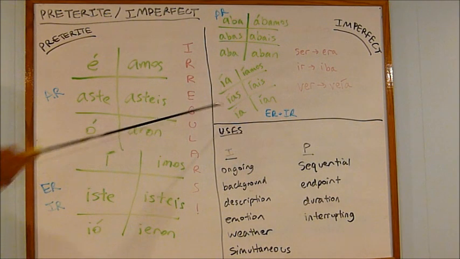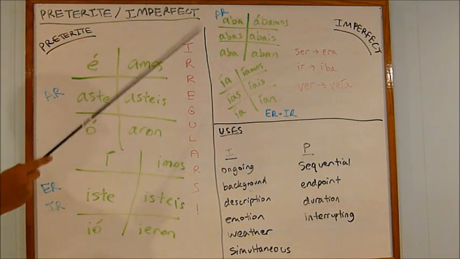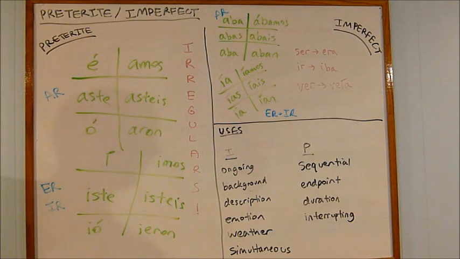So, the imperfect is not that hard. If you have an AR verb, you have aba, abas, aba, ábamos, abais, aban, so if you have hablaba, hablabas, hablaba, and so on. And then for ER and IR, you have ía, ías, ía, íamos, íais, ían. That's the same as the conditional endings as well. So you have comía, comías, comía, and so on.